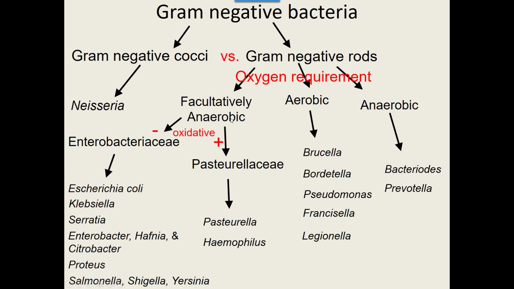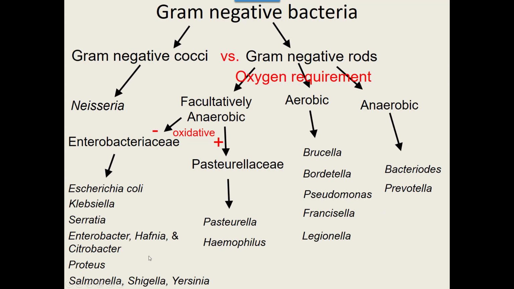But even of our facultatively anaerobic, there's a lot of bacteria here. And so then we're going to group them based on a test we can do in lab called an oxidase test. And we'll do an oxidase test in lab. One group is oxidase negative, one group is oxidase positive. My little note: even though this test is used to divide up our facultatively anaerobic, that doesn't mean any of these other bacteria couldn't be oxidase positive or negative. It's just a test we use to divide these guys up.